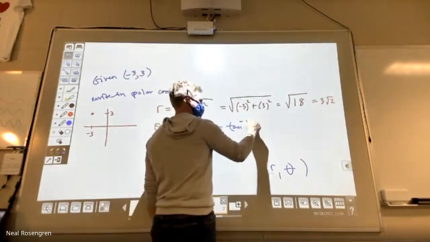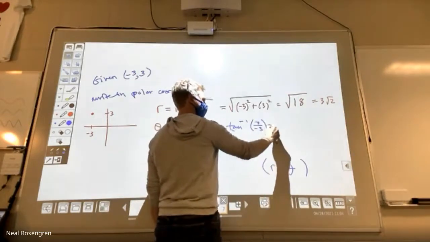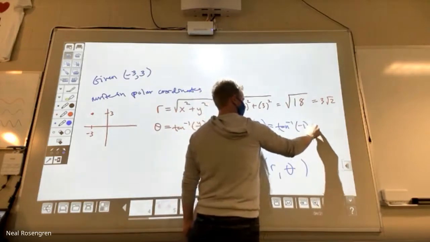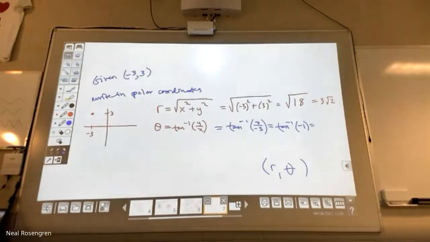The inverse tangent of y, 3, over x, -3, the inverse tangent of -1. Anybody that maybe has a calculator nearby, go to mode, be in degrees, plug that in.